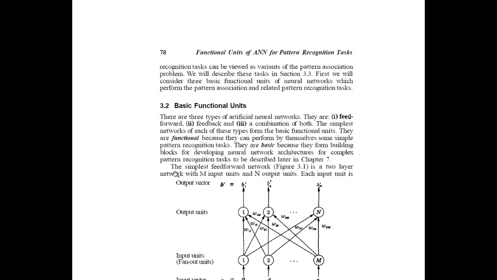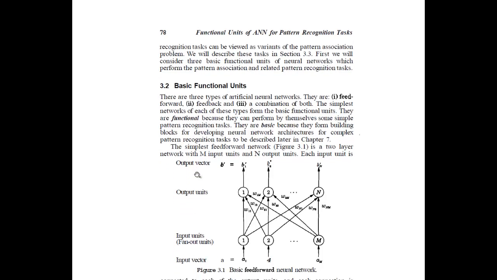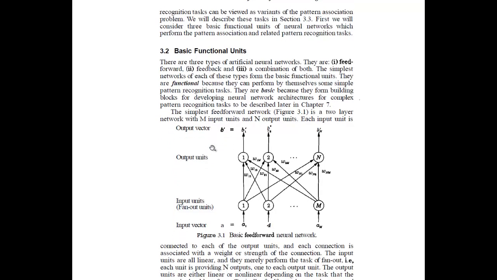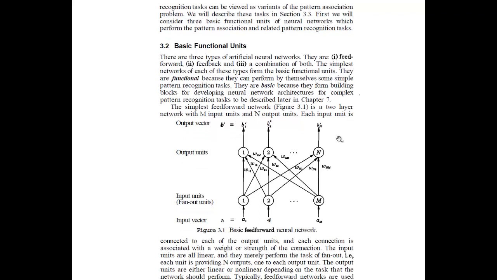The simplest feed-forward network is shown here, which is a two-layered network with m input units and n output units. So n is the output units and m is the input units. Here you have the output vector, output units, input units, fan out units, and input vector. So b dash is equal to b1 dash, b2 dash, up to bn dash. Here you have the outputs and here you have the inputs.